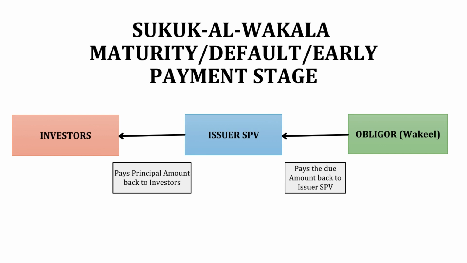The obligor purchases the underlying ijara assets for $51, and the obligor undertakes to pay the due amount, which is $49, back to the issuer SPV in case of the 3 scenarios we have said: maturity, default, or early payment, if they want to pay and go out of the transaction. So in a nutshell, we have also concluded the Sukuk Al-Wakala.